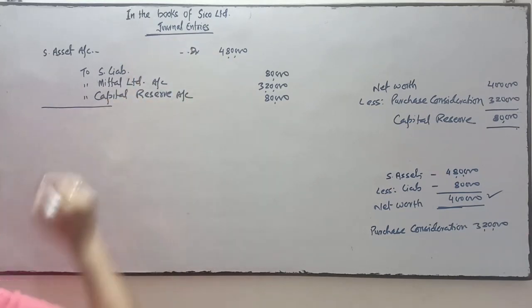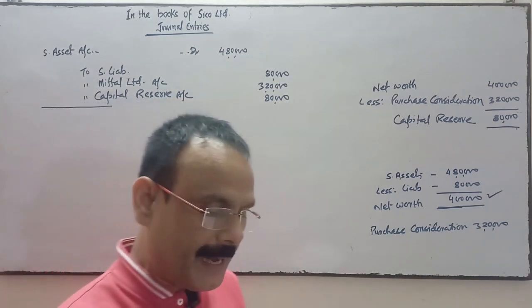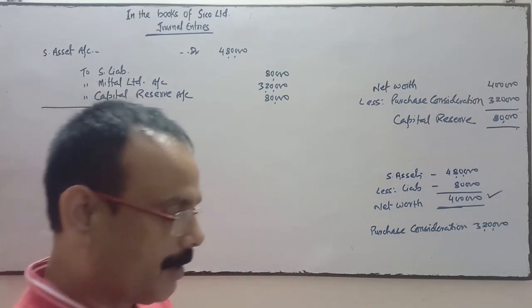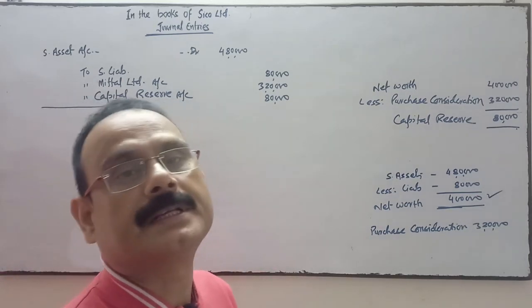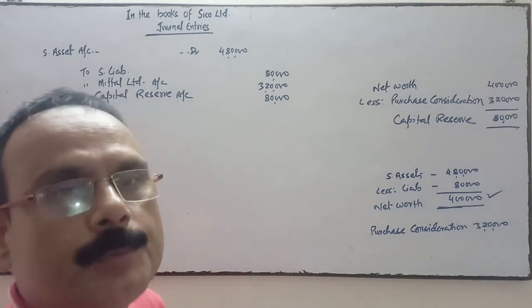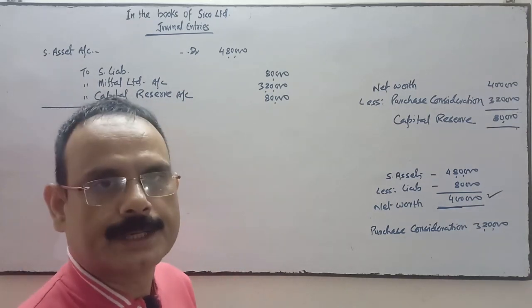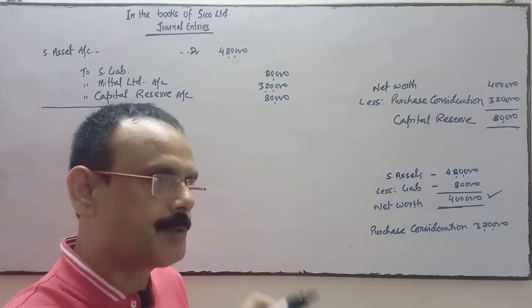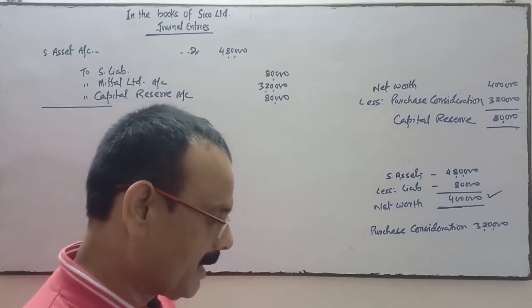Is it clear? So the first entry is the business purchase. Narration will be very simple. Here 20,000 were paid by acceptance in favor of Mittal Limited, payable after 3 months. So it is related to bills payable. A bill of 20,000 is accepted, which will be payable after 3 months.